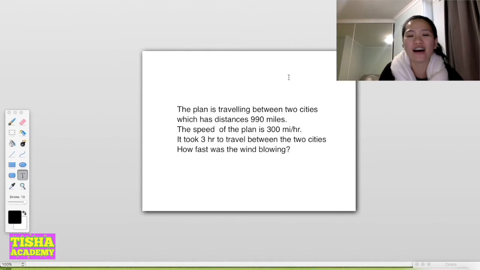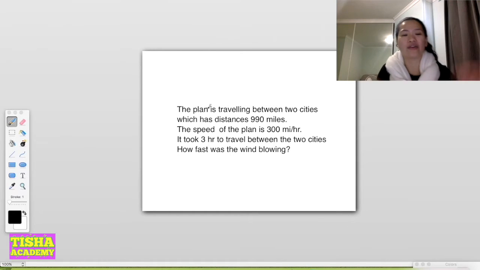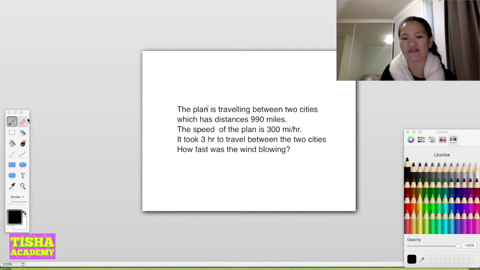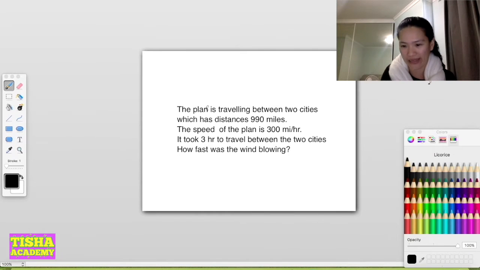If you follow the mathematics problem, it talks about a plane traveling between two cities. It has a distance of 990 miles. The speed of the plane is 300 miles per hour. It took 3 hours to travel between the two cities. But what do they want you to find? They want you to find how fast the wind was blowing.